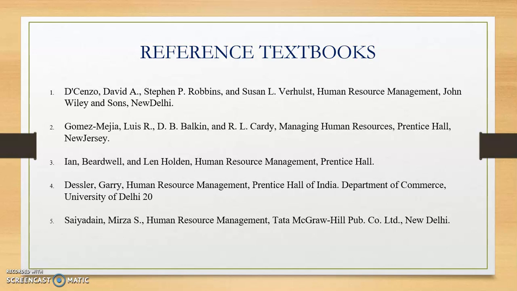There's one more textbook from an Indian author, Ashwathappa, Human Resource Management, Himalaya Publications. That is also one of the standard textbooks used in our country for covering this subject.